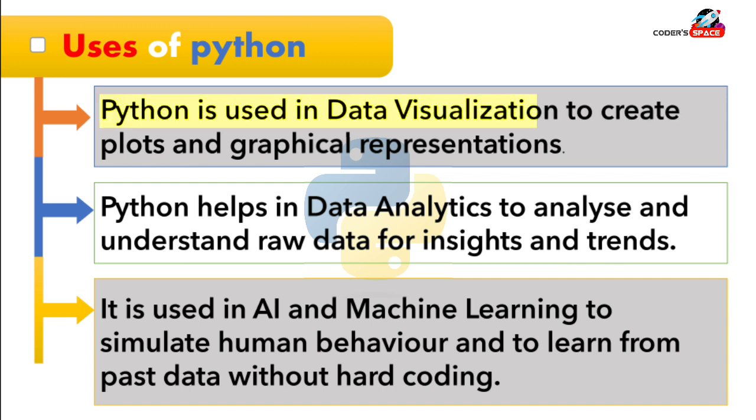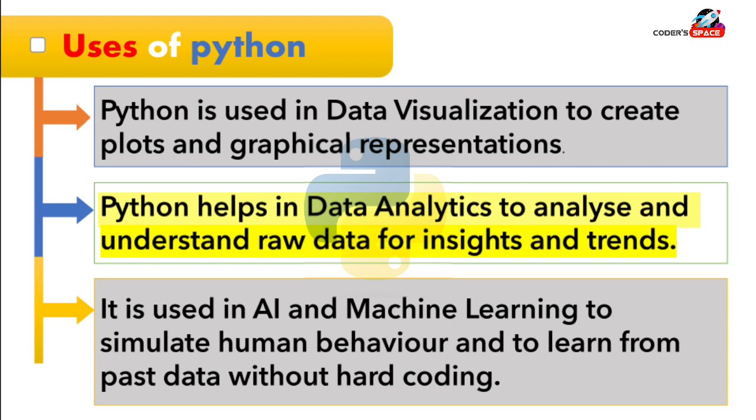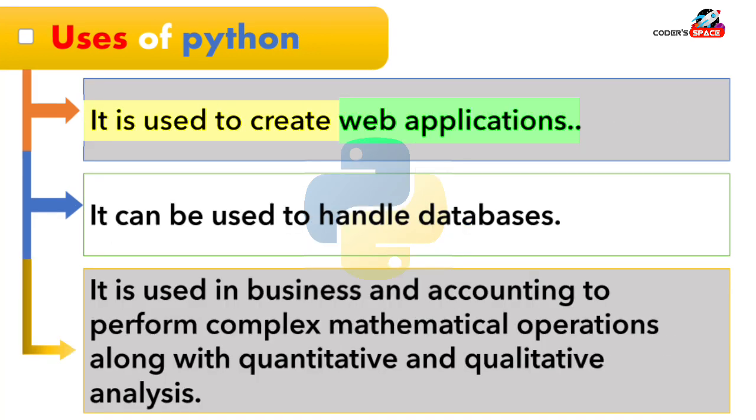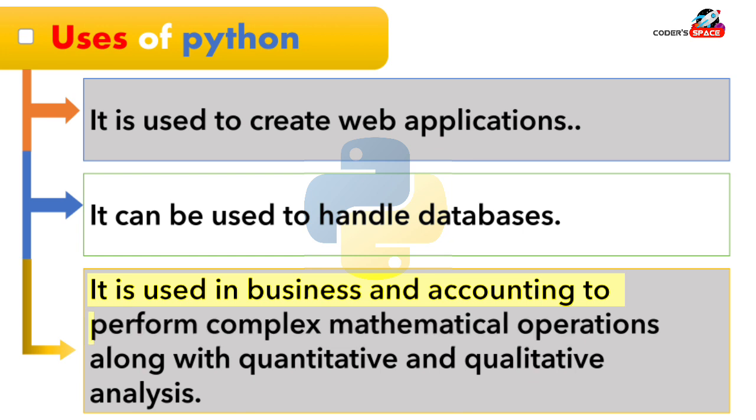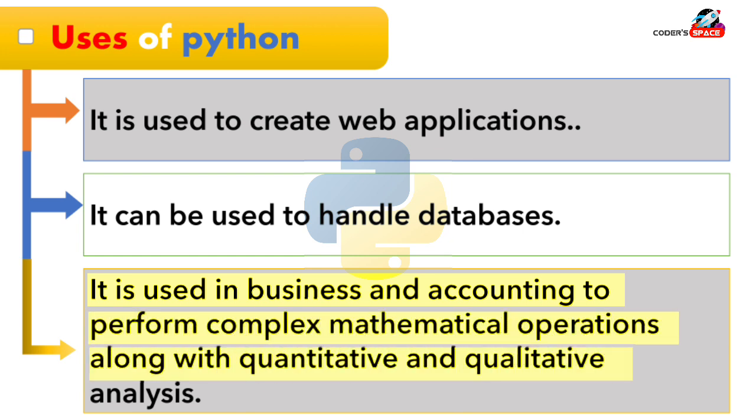Python is used in data visualization to create plots and graphical representations. Python helps in data analytics to analyze and understand raw data for insights and trends. It is used in AI and machine learning to simulate human behavior and to learn from past data without hard coding. It is used to create web applications. It can be used to handle databases. It is used in business and accounting to perform complex mathematical operations along with quantitative and qualitative analysis.